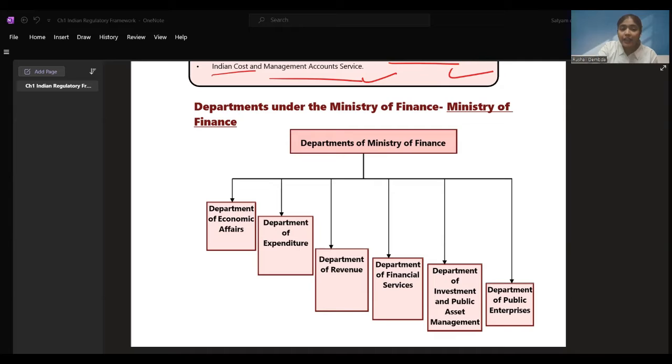We can see the banking, insurance, pension reform, services, laws made, acts and rules given, all these things you can see. Financial inclusions, public financial inclusions, Indian infrastructure, export import, wherever revenue and development, money related, all the things come under Ministry of Finance. You can anytime check this website and you'll get to know about how the departments are divided in Ministry of Finance, right?